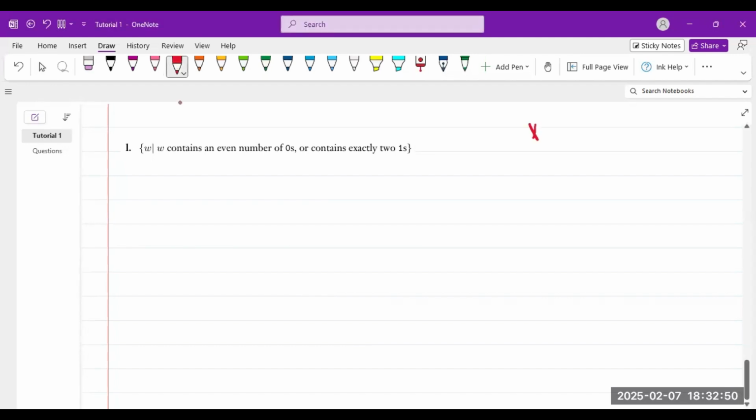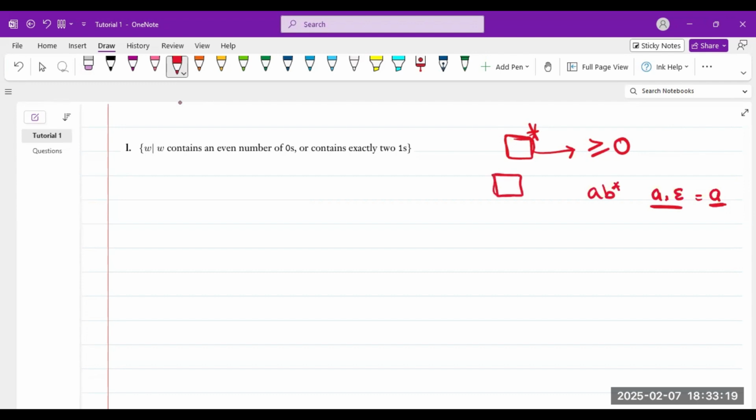If you get a star, just think of it as whatever the thing is written here, this thing should come 0 or more times. It can be 0 times, which means epsilon can come. For example, if it's a b star, you say a dot epsilon, which means a. You don't write a epsilon, you write a. So whatever's in this box, if it's written star, it can come 0 or more times.